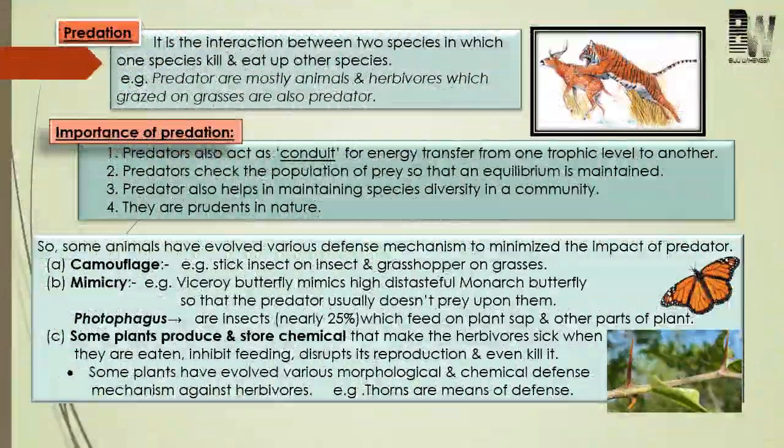So first come to predation. We know that it is an interaction between two species or two organisms in which one is benefited while the other is harmed. And here we know that the benefited organism is called predator and the organism which is harmed is known as prey. And usually in this relationship, the predator will kill the prey. Some of the simplest examples of predation are tiger and deer, and even herbivores which eat grasses can also be considered as predators.